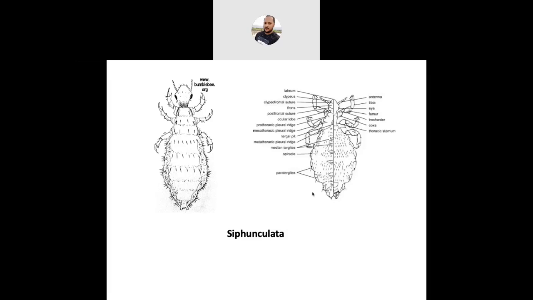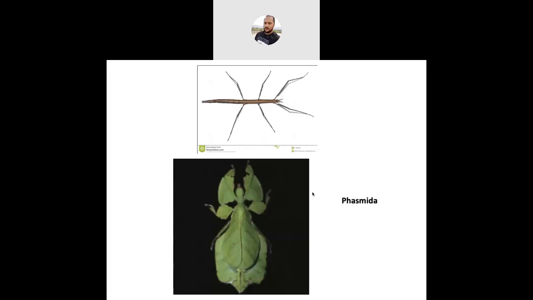The last order is Phasmida. Maybe this order is not complete, so just very few characters are there under this order. A very beautiful insect. You can see they look like a leaf-like structure.